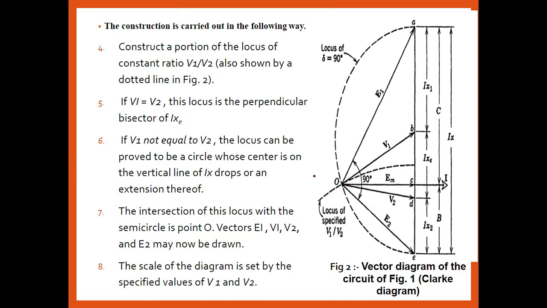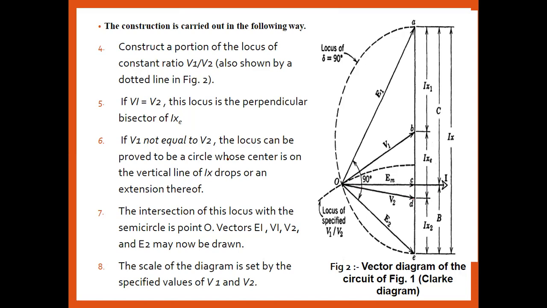Okay. Now the condition is whether V1 and V2 are equal or not equal. If they are equal, the locus is perpendicular to the IXE. IXE, what is that? It is the perpendicular to the IXE, from the point O to the point C. That point is nothing but OC. This is the perpendicular point on the IXE. Okay, the point OC is nothing but the perpendicular if V1 and V2 are equal.